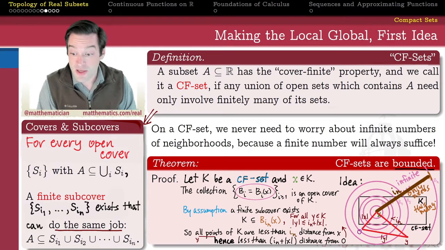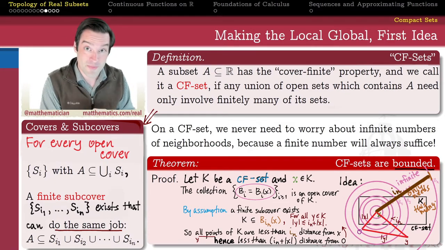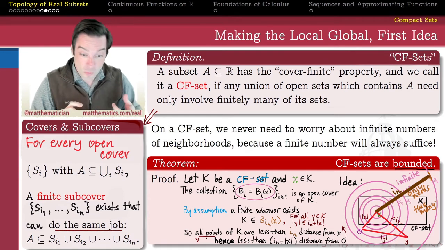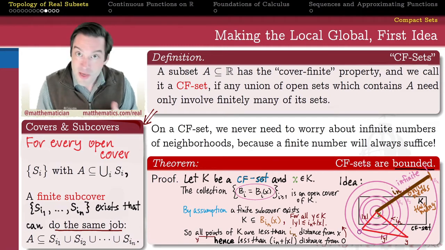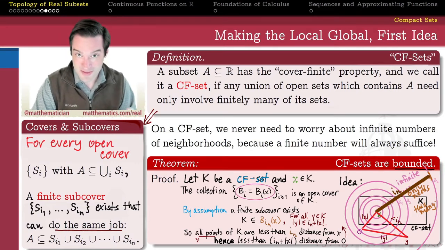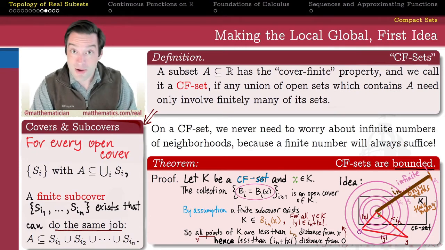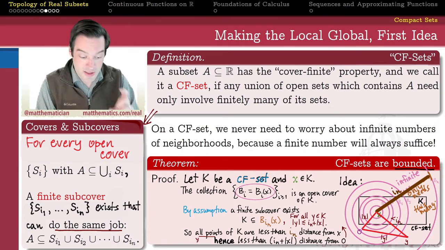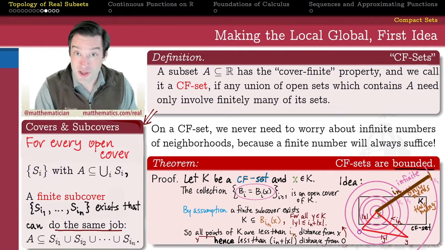So this is the first really good idea for how we're going to avoid this heartbreak in the future. It's a little bit unwieldy to work with because working with collections of sets that could be possibly very largely infinite, right? Working with sets and covers and subcovers is sometimes challenging. So in the next video, we're going to look at an alternative framing, a different way to get around the local to global heartbreak using sequences instead of open sets. It's a little bit friendlier in some cases to use, but the great thing about it is having these two characterizations is going to let us deploy whichever one is easier in an argument later on down the line. So let's look at an alternative idea, the second idea, to avoid the local to global heartbreak next.